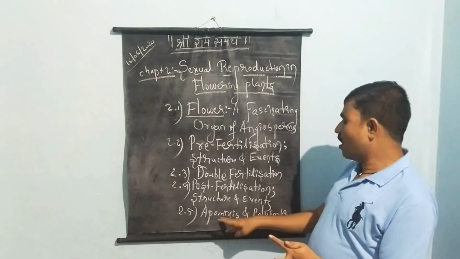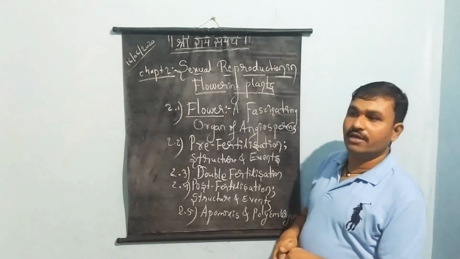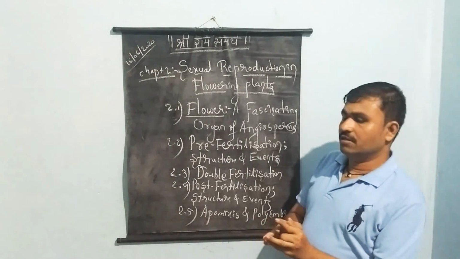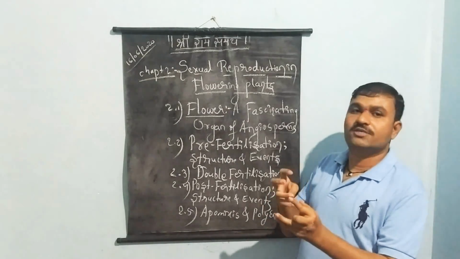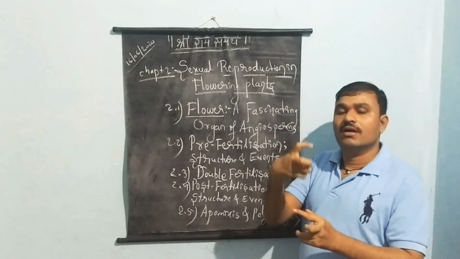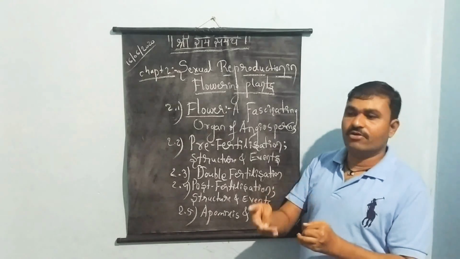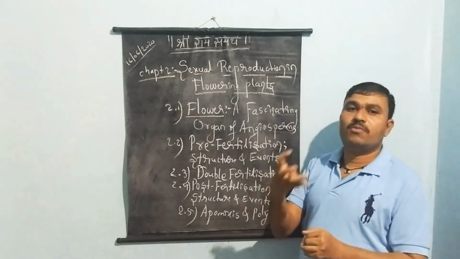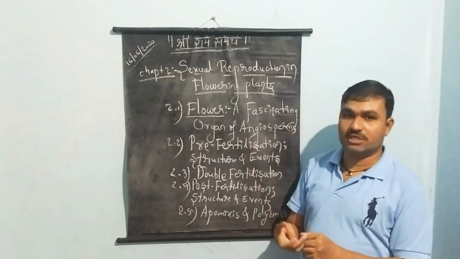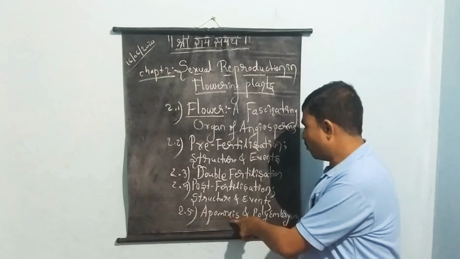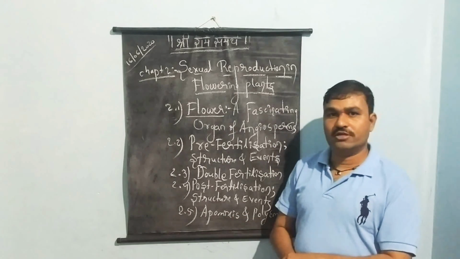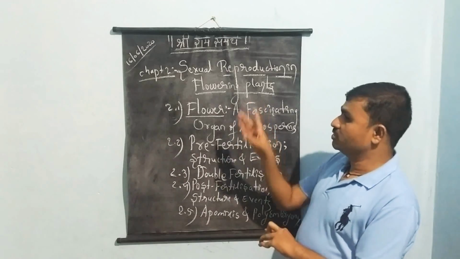And next to that we have apomixis and polyembryony. Here we will study how the different processes take place inside the reproductive part of a particular plant, or in the case of fruit, how the different changes take place, and those we call apomixis and polyembryony. Okay students, so let us start with this chapter.